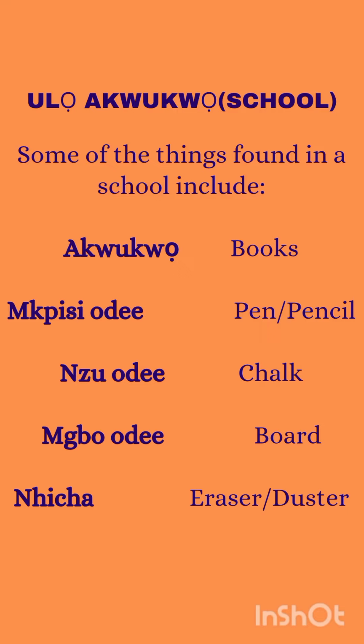Today we will be looking at the school, ụlọ akwụkwọ, and we will be mentioning some items that we can find in the school. Akwụkwọ is an example. Akwụkwọ means books. Then mkpịsị odee.